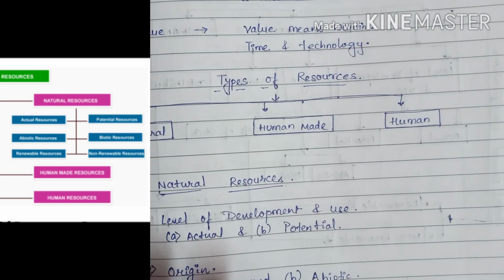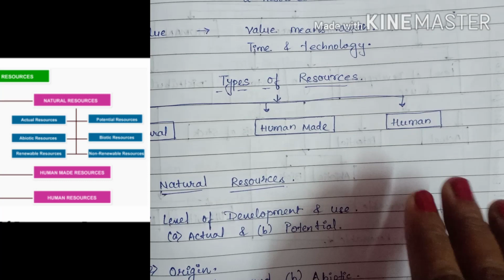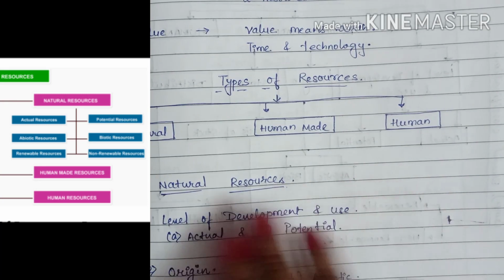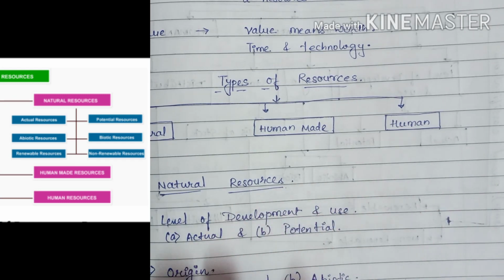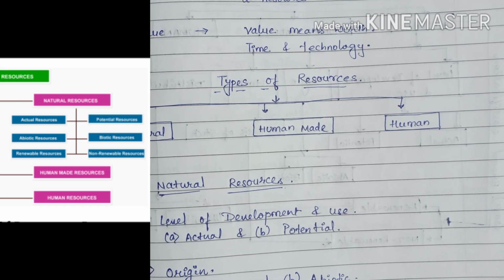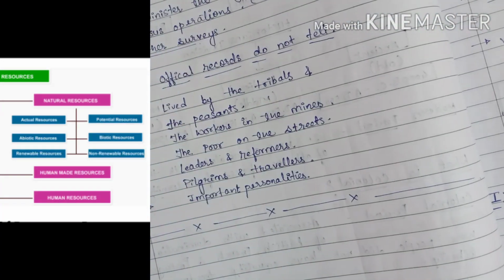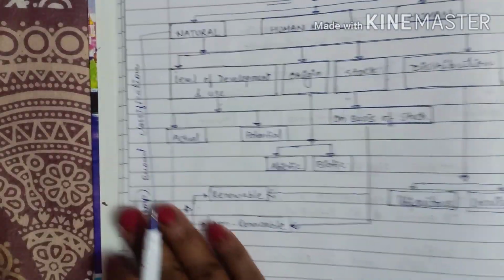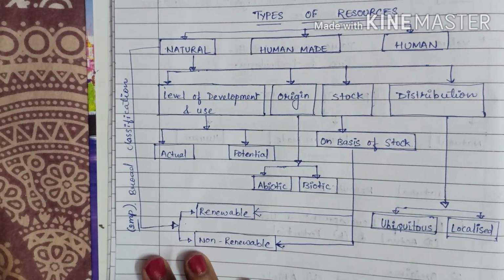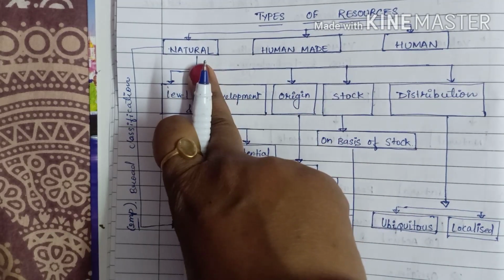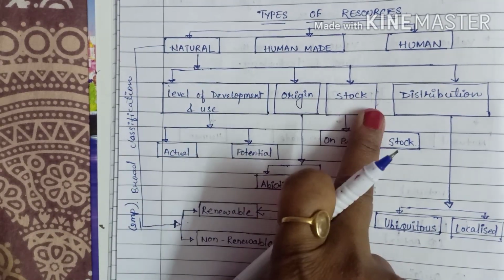Types of resources are broadly categorized into three parts: natural resource, human-made resource and human resource. Now what are natural resources? See, natural resources are also classified. So we see the flow chart. See this flow chart of types of resources. Now, natural resources are divided into four categories.